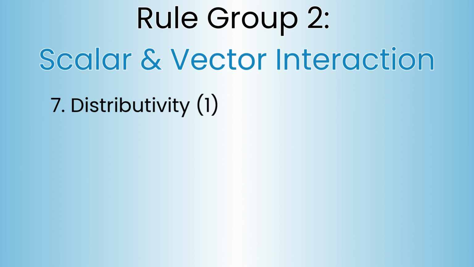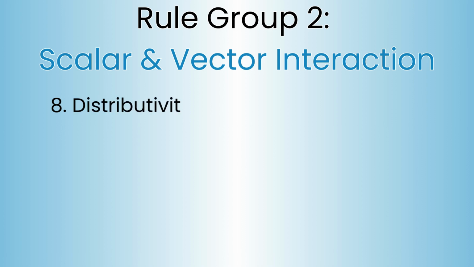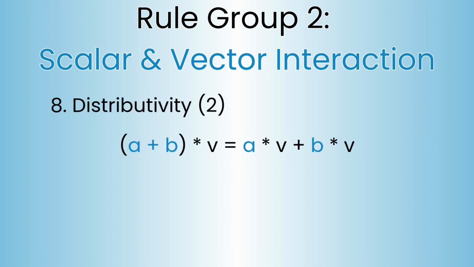The first among these is that multiplying a scalar with the addition of 2 vectors should be equal to multiplying the scalar with these vectors individually and then summing them up. And the second one is that adding 2 scalars together and then multiplying with a vector should be equal to multiplying the vector with the scalars separately and then adding them together.